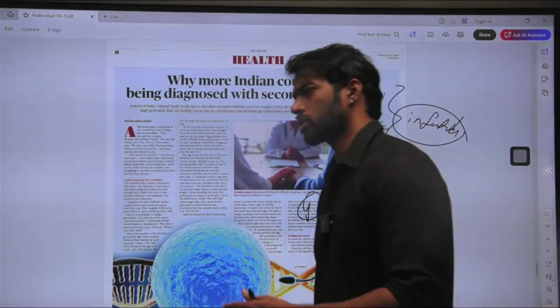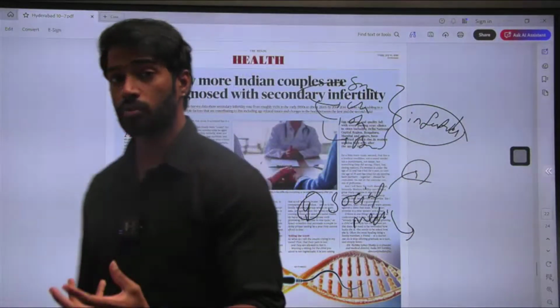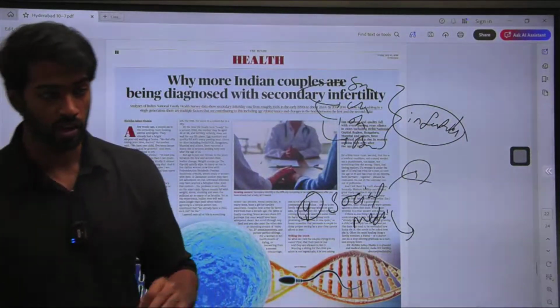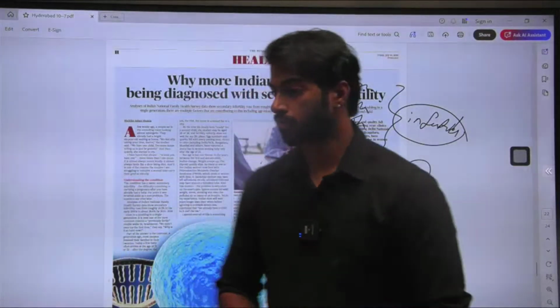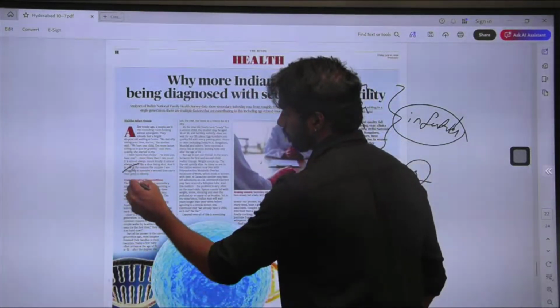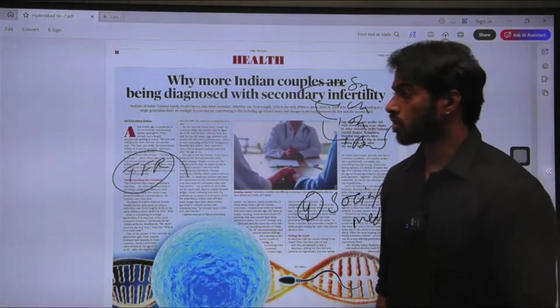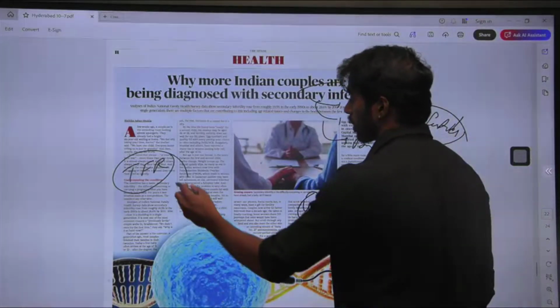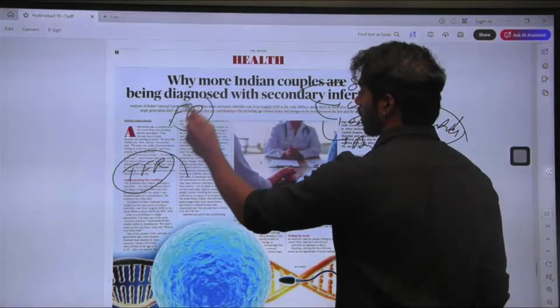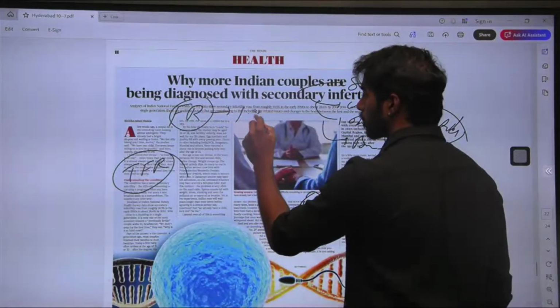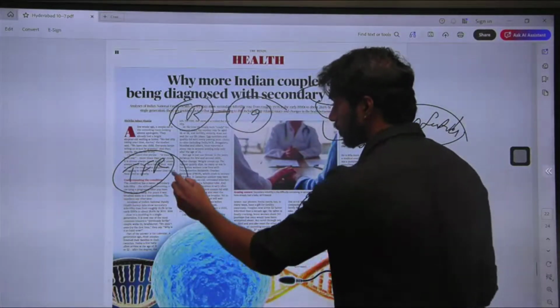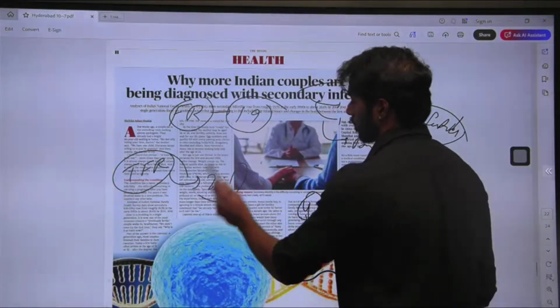Now, why are we discussing secondary infertility so much? The reason is that we have a low TFR, right? Our total fertility rate is around 1.9, whereas the replacement fertility should be 2.1.